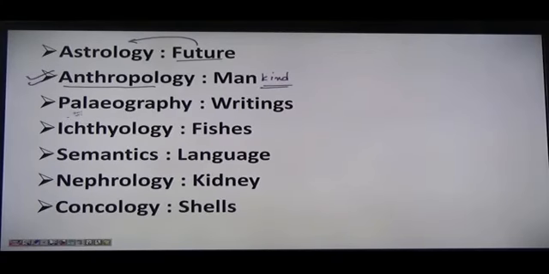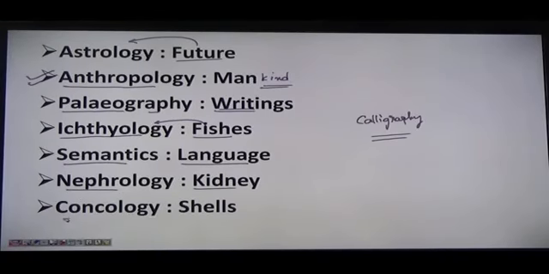Then you have paleography. Paleography is study of the writings, right? Similarly, you have calligraphy. You know the word calligraphy, it is the study of handwriting. Calligraphy, art of writing. Okay. Ichthyology is a study of fishes, right? Semantics is a study of language. Nephrology, study of kidney. Conchology, study of shells. Similarly, you have oncology. Oncology, study of cancer, or we can say study of tumor, right?